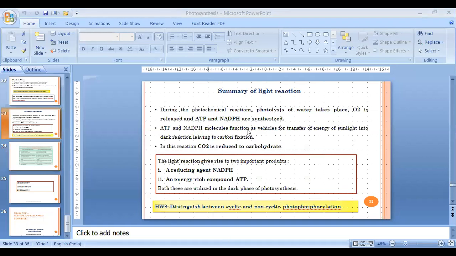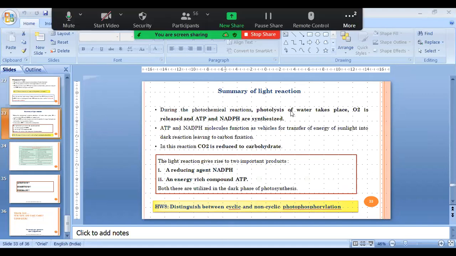Okay, I'm not able to see the chat box for some reason. Yeah, sure. So I hope now you can hear me.